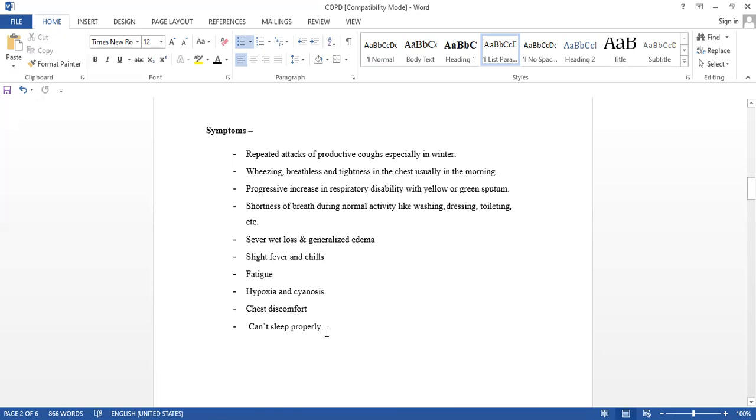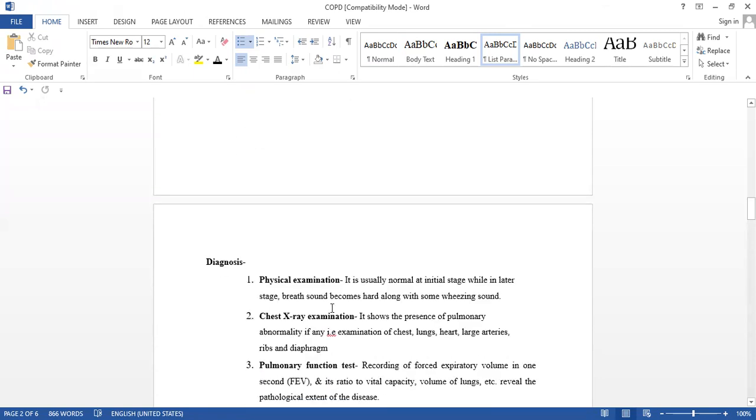We can't sleep properly, if we are not able to take the air, to respire. We can't sleep properly due to frequent obstruction in the airway.